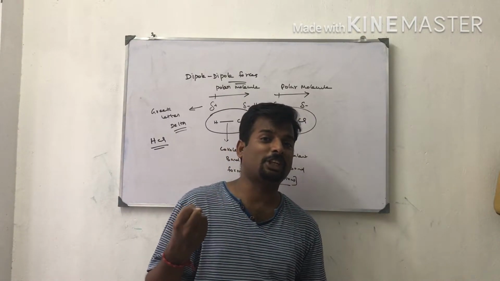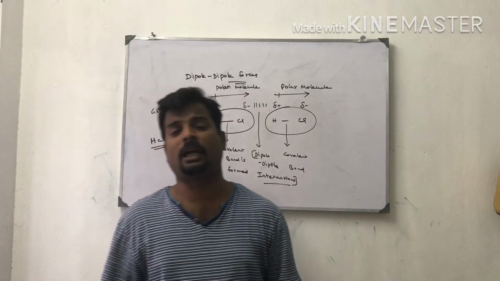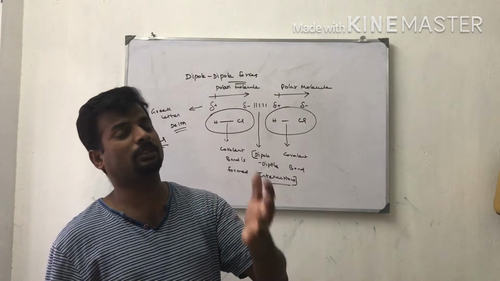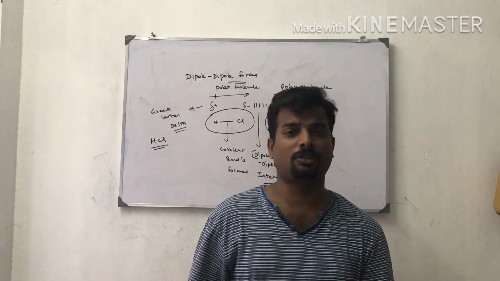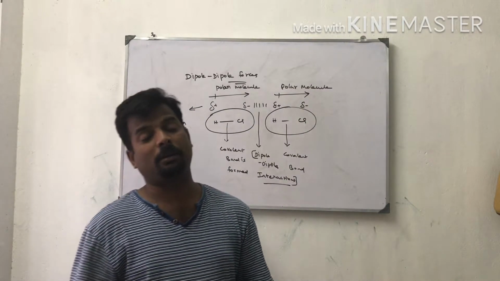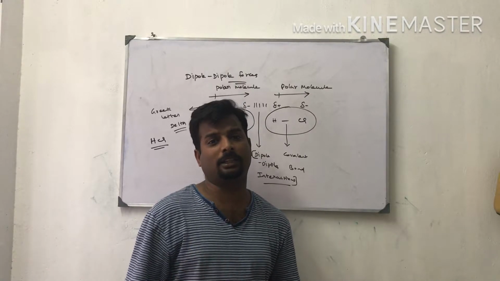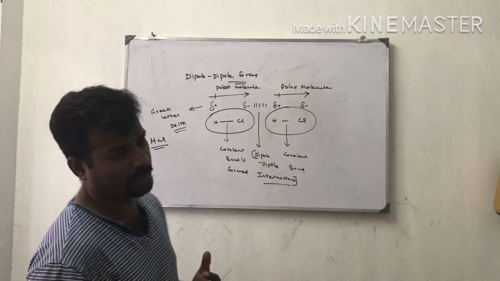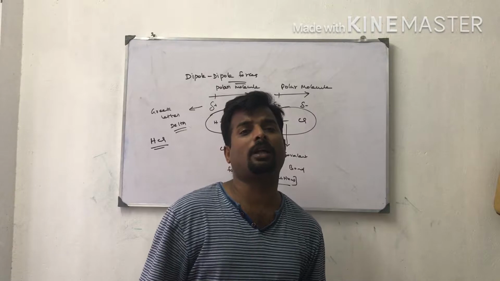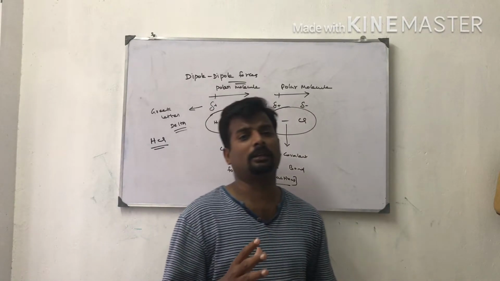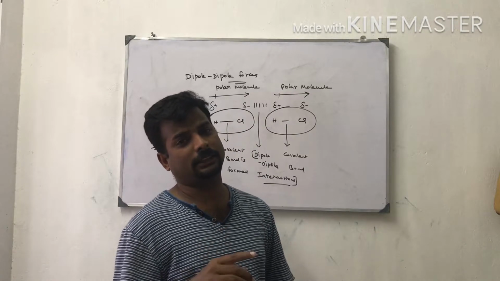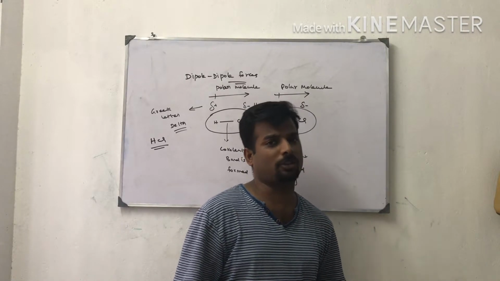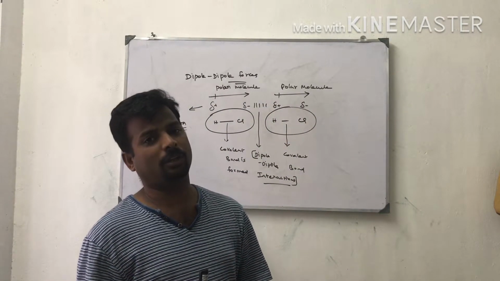Chlorine attracts the shared pair of electrons towards itself because it is highly electronegative, so it attains a partial negative charge. At the same time, hydrogen releases its electron, so it attains a partial positive charge. This we learned in the chemical bonding lesson, so no detailed explanation is needed. This is the example of dipole forces, hydrochloric acid. The interaction energy between the two atoms depends upon the attractive forces and is directly proportional to the dipole energy. If the force is strong, the energy is also high.